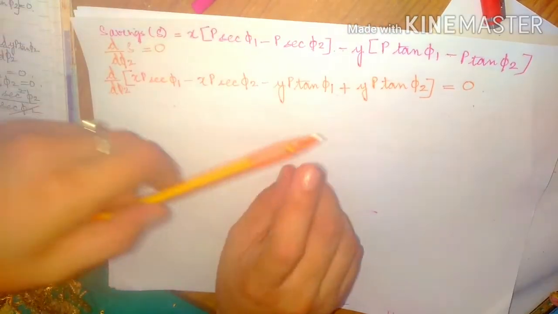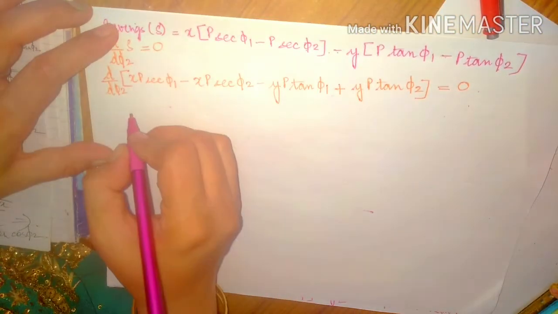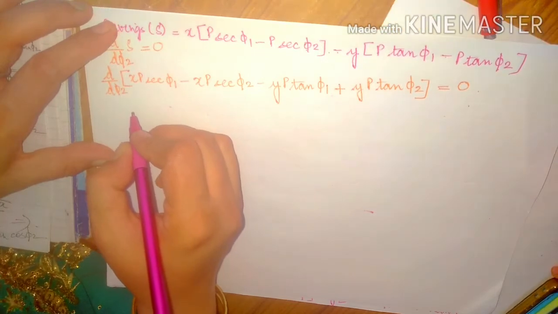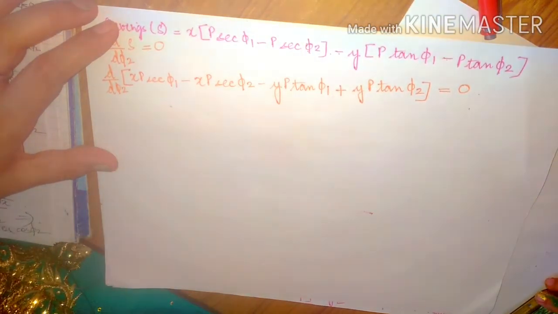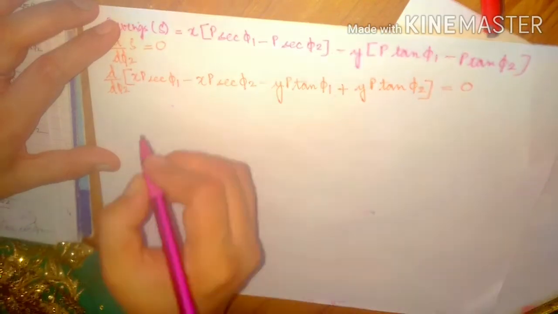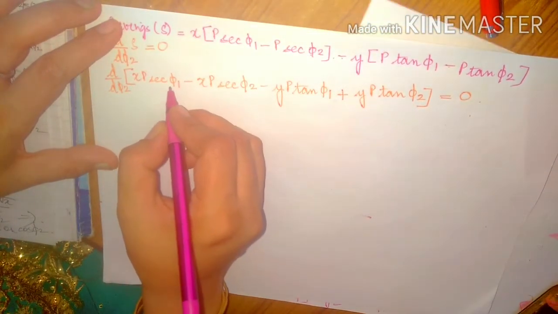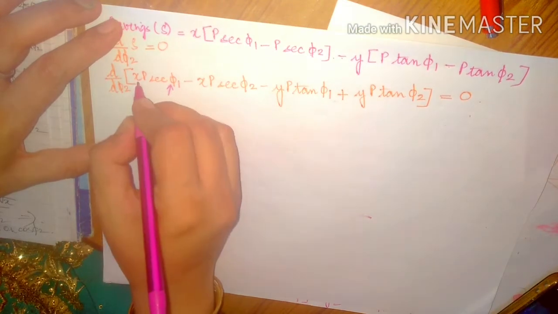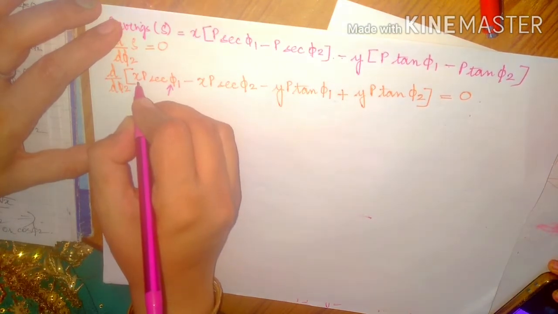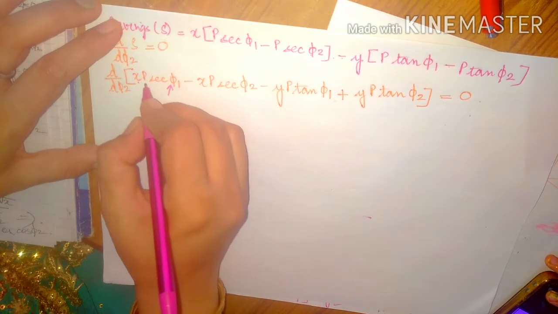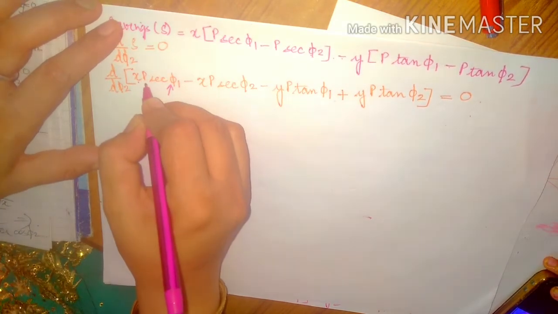Now let us open this. What you realize over here is that first of all, x is actually like some cost, so that cannot be differentiated. P is the active power, which is a constant, it cannot be differentiated.